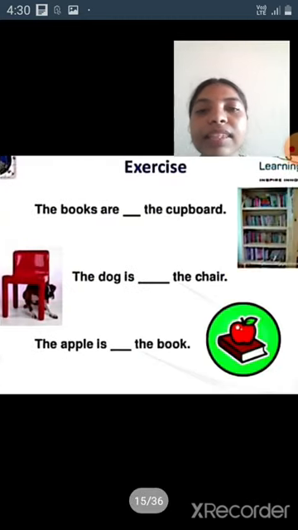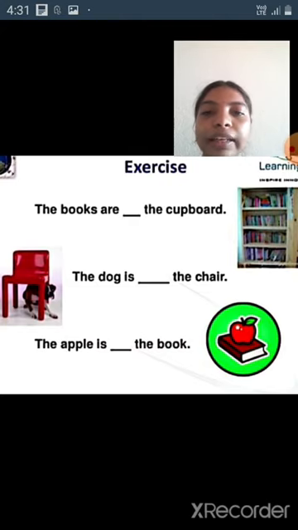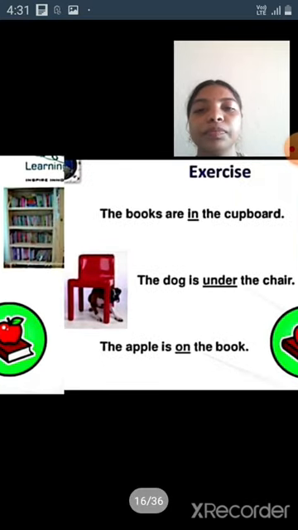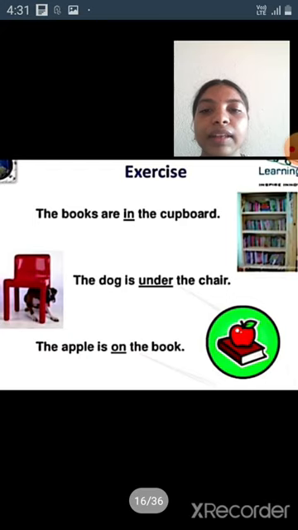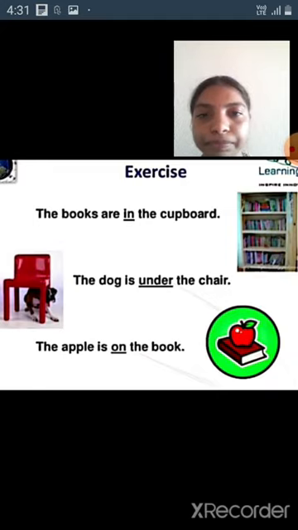Next, exercise. The books are dash the cupboard. Next one. The dog is dash the chair. Third one. The apple is dash the book. Answers of the above exercise: the books are in the cupboard. The dog is under the chair. The apple is on the book.